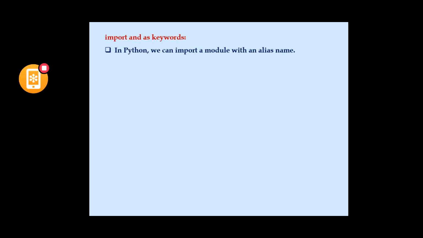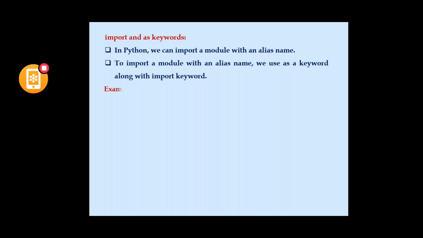Every time, using that whole name is very hard, so we give some alias name, same as our nicknames. We will call directly with our nicknames. So we define import as keywords. How to use that?